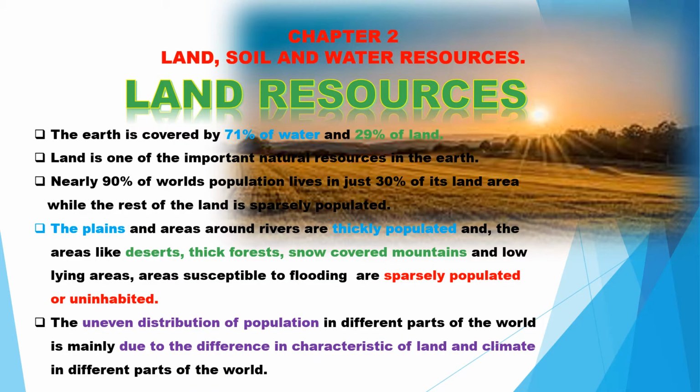When you speak about land as a resource, you all know that land is a natural resource, because we discussed earlier in the first chapter that land, soil, and water are natural resources. Almost 29 percent of the Earth is covered with land, and 71 percent is covered with water.